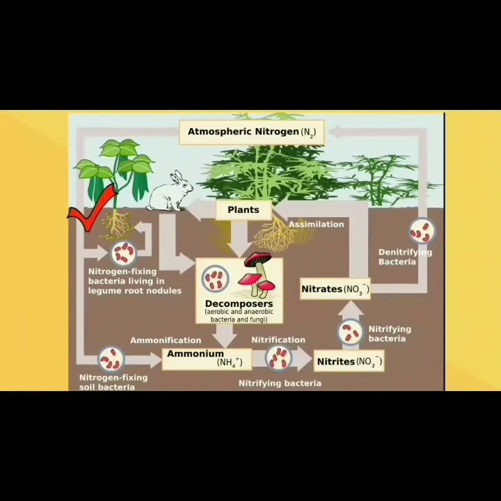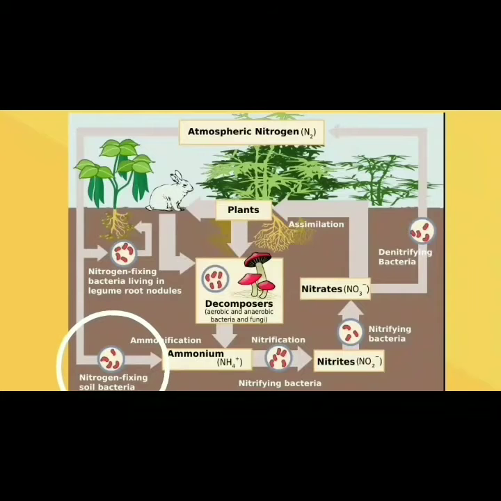These help to change the nitrogen into ammonia. This is called nitrogen fixation, and this process happens by the help of the bacteria. Without that it cannot happen.